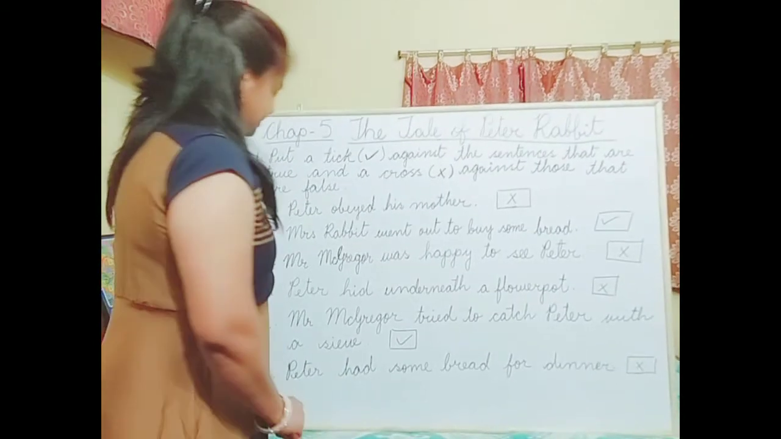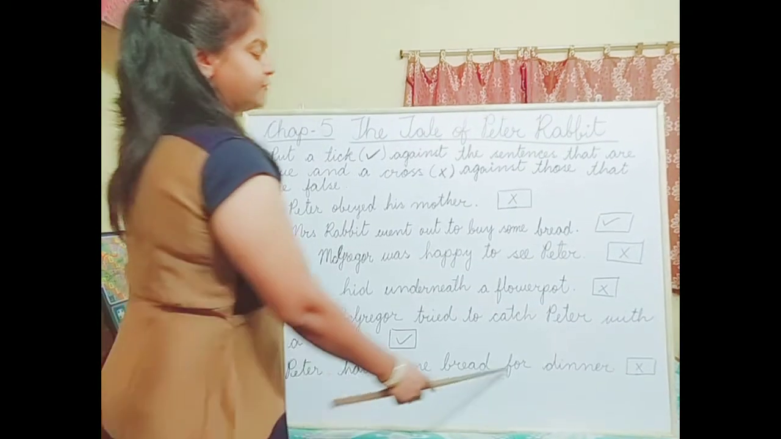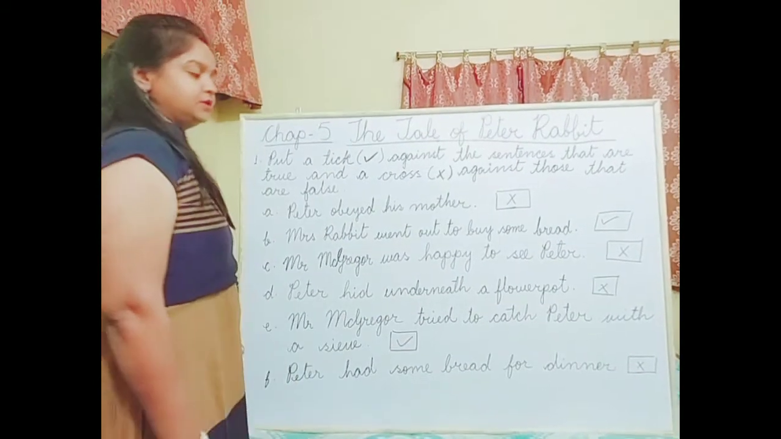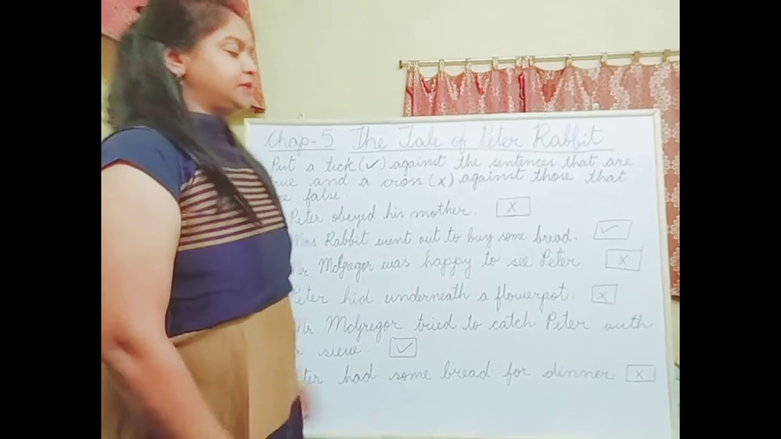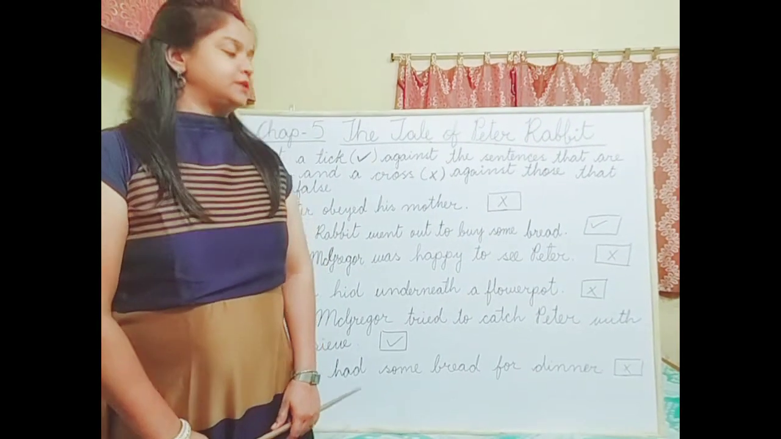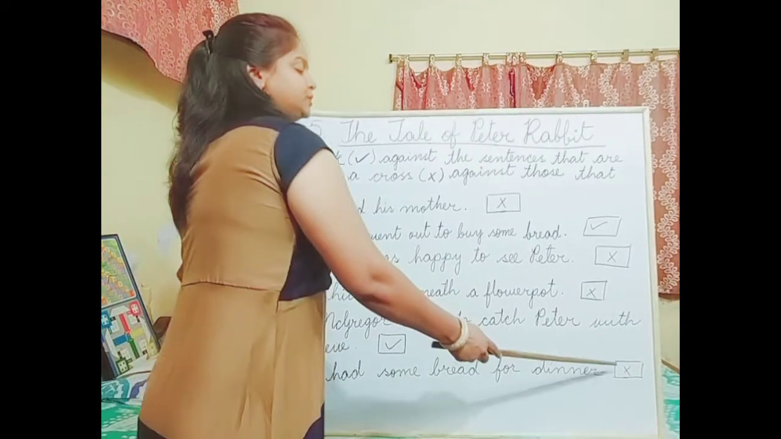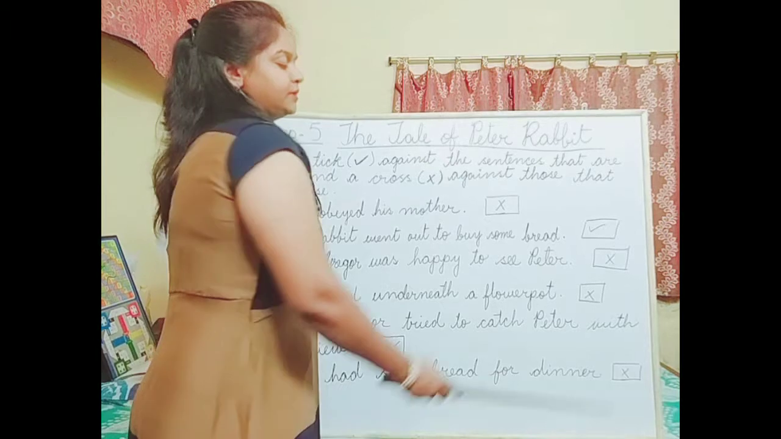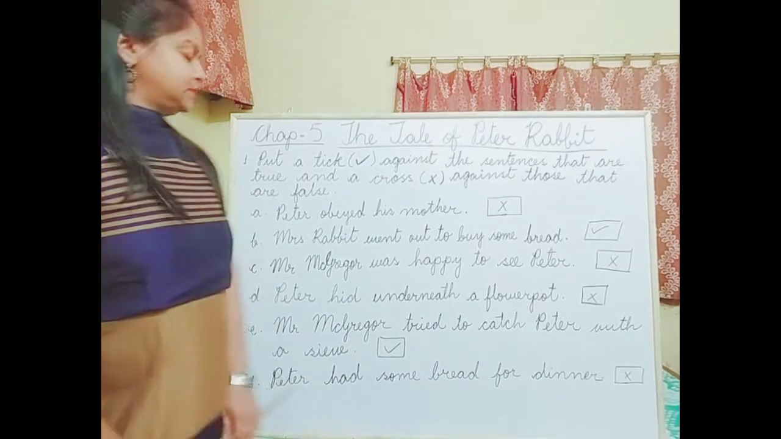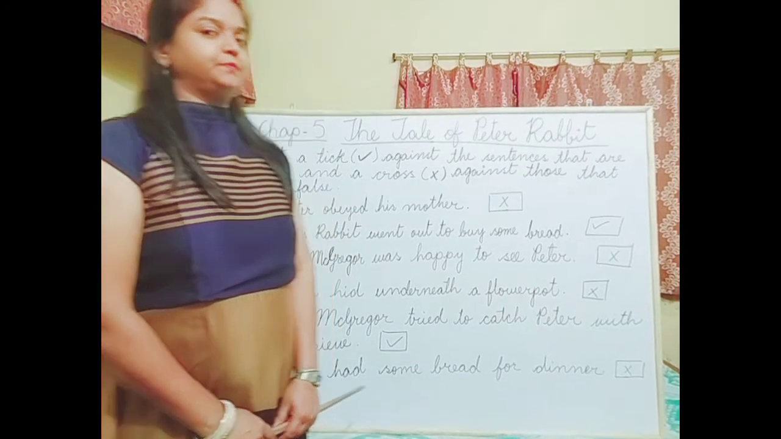Now come to the next sentence. Question F. Peter had some bread for dinner. So if you remember, Peter did not have any bread. He had only chamomile tea. So this sentence is false. So we'll put a cross in the box given beside this sentence. So that's all. Now move to the next question.